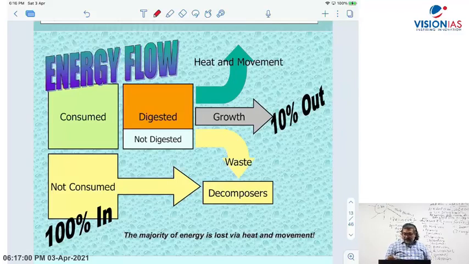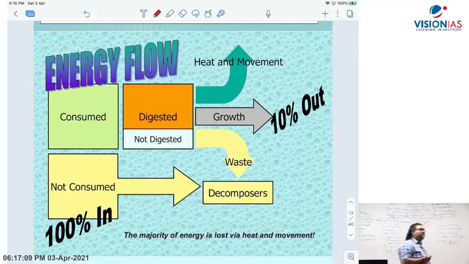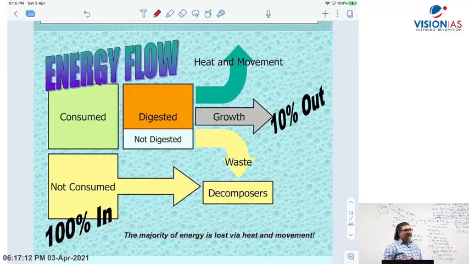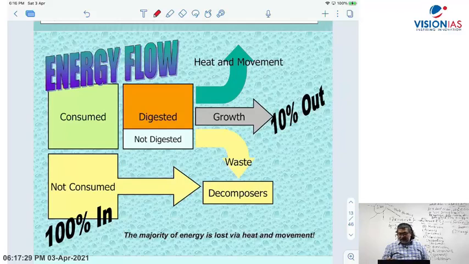Let's say for example food, chapati or rice or whatever food you eat. You will consume the food, and sometimes part of the food you will waste also. So of the 100% you consume as food, some part will get digested, other part will not get digested. And whichever is not digested is again wastage. And what will get digested? You get energy, respiration, or you get growth. It forms cells, tissues, and helps in growth.